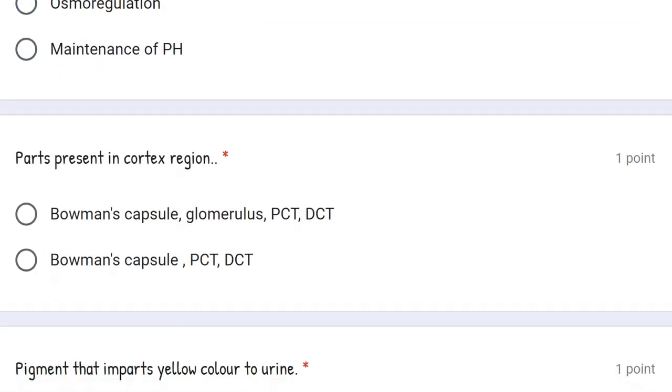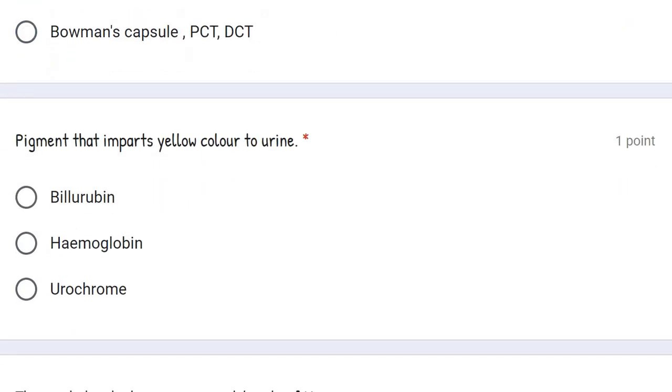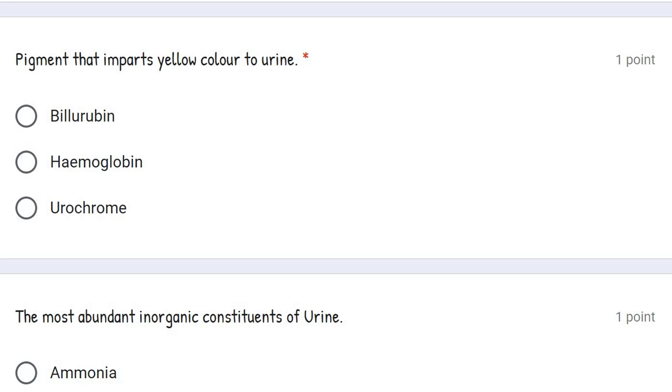Our next question is, name the parts present in the cortex region. Cortex is the outermost region of the kidney. Bowman's capsule, glomerulus, PCT, DCT, they all four are present in the cortex region. So the correct answer is this. Our next question is, the pigment that imparts yellow color to urine.